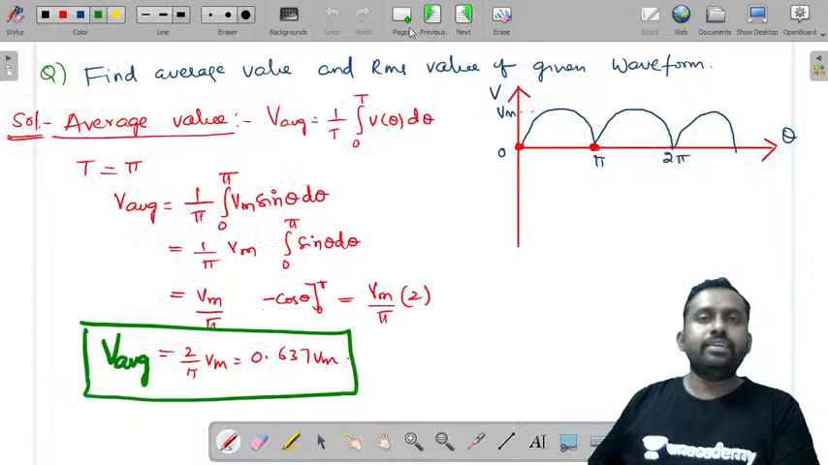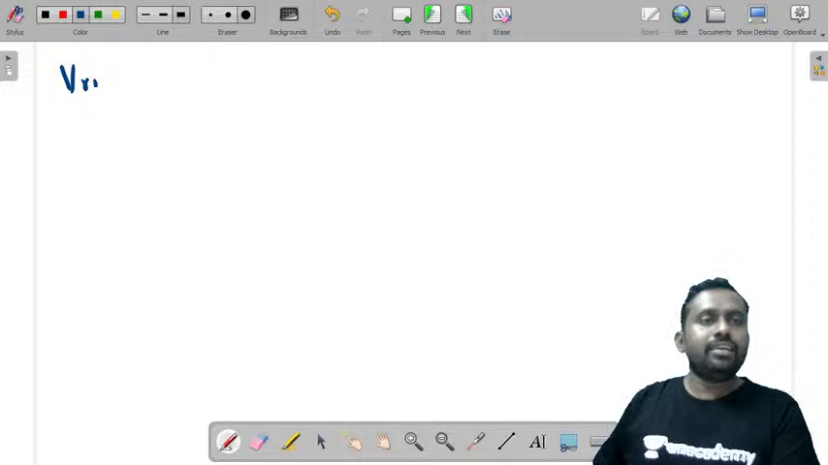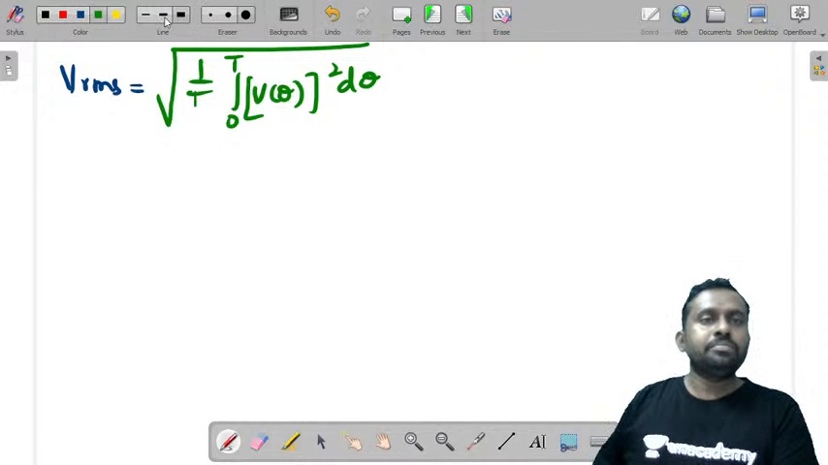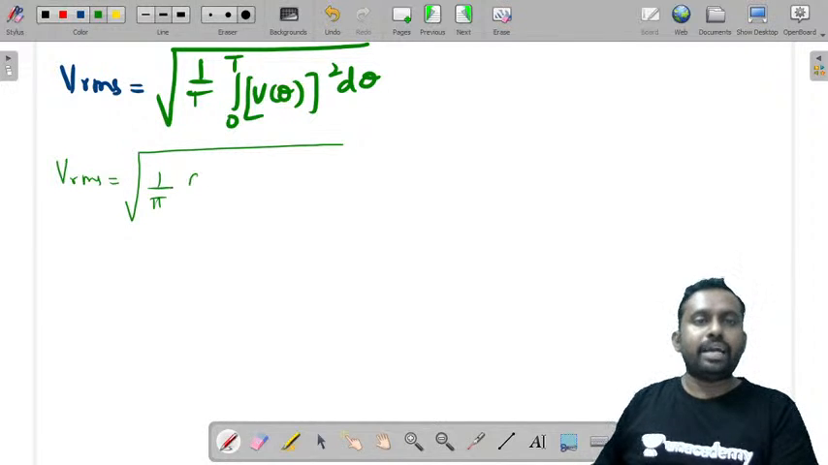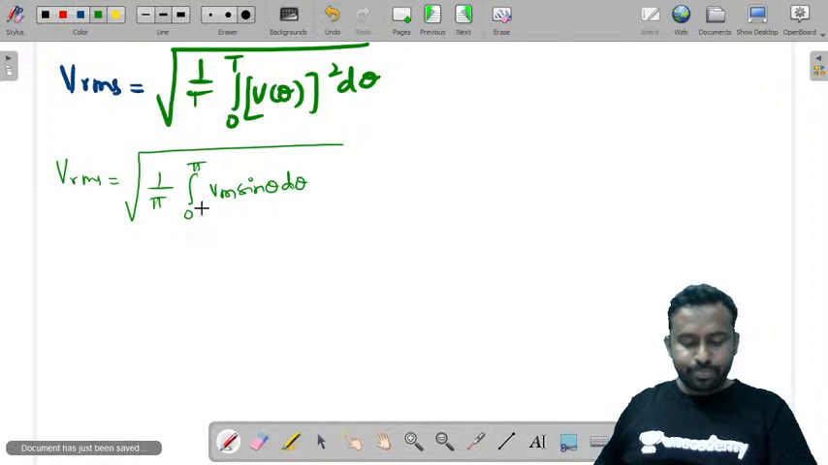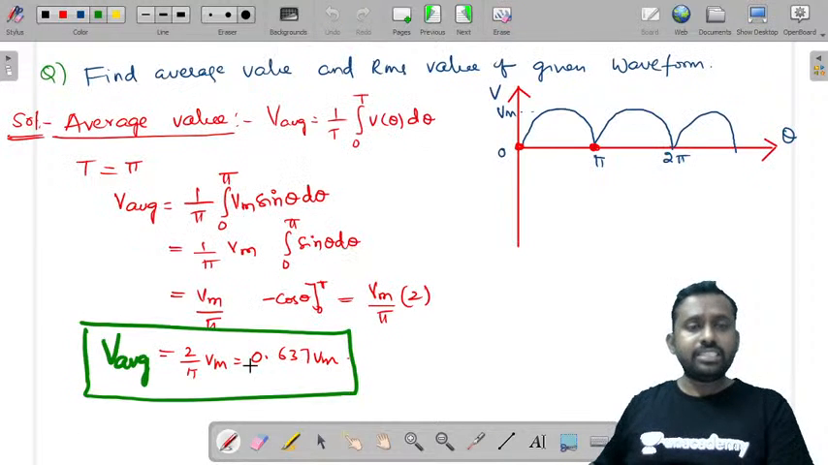Similarly, let us try to find what is the Vrms value. Vrms is equal to root over 1 by T integral 0 to T V of theta whole square d theta. Now let us try to find this value. So Vrms is equal to root over 1 by T, which is pi, integral 0 to pi Vm sine theta whole square d theta. Yeah, V average is equal to 2 Vm by pi.